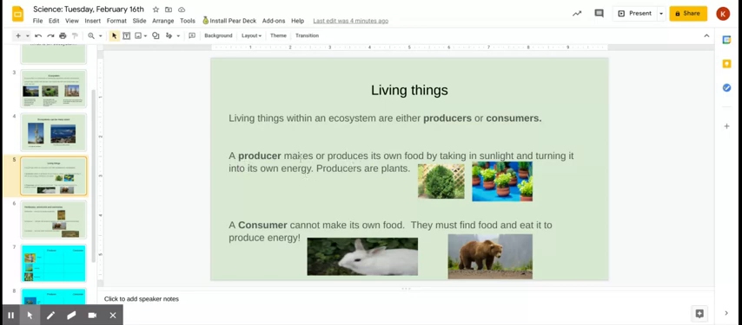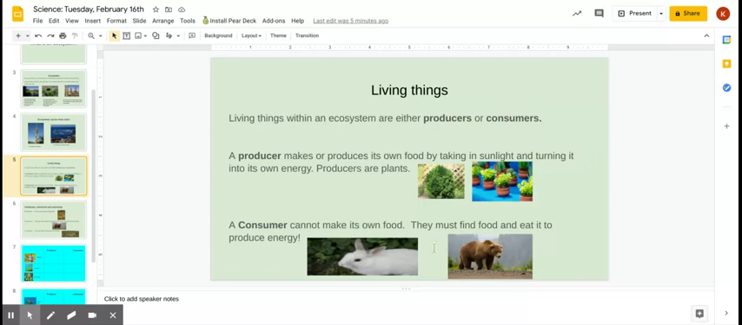And that is the same word. It means makes, by taking in the sunlight and turning it into its own energy. So producers are plants, and they produce their own food. They don't need anything to survive but that. As we've already talked about plants and their needs, they can make their own food, take the sun, and turn it into their own energy.